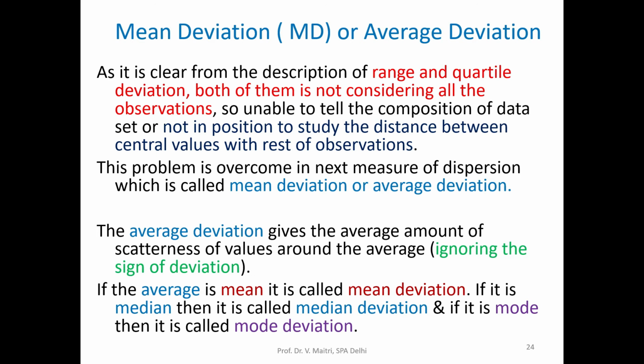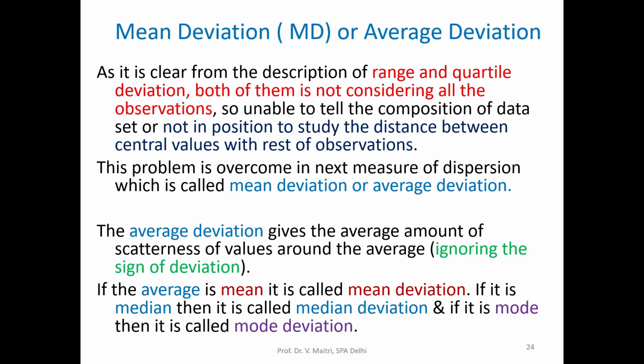Next is mean deviation or average deviation. Now it is clear that range and quartile deviation both are not considering all the observations. That is a major issue. So those measures are not in a position to tell us the composition of data, or to study the distance between the central value and the rest of the observations, because they are not considering all the observations.